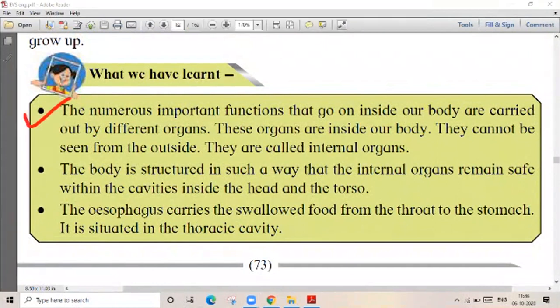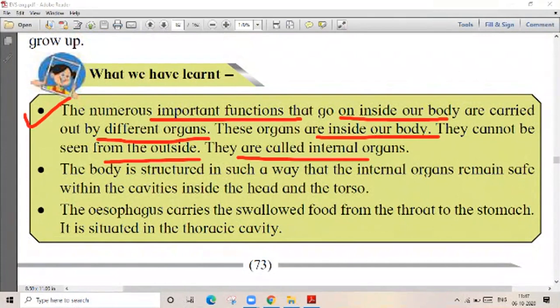The numerous important functions that go on inside our body are carried out by different organs. These organs are inside our body. They cannot be seen from the outside. They are known as internal organs.